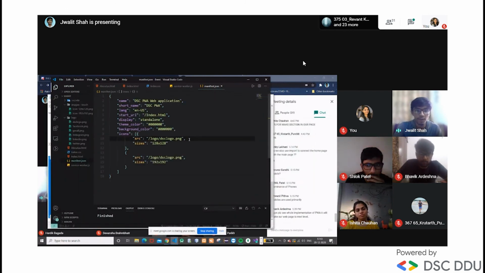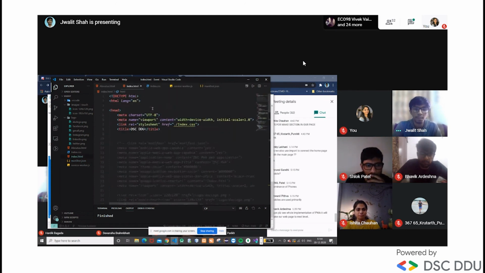So let's say we cache this many icons. We want to display these icons, which are the DSC logo, in our tab. We can see the icons. This is our background color, theme color, and start URL. The most important thing is that the start URL must be there, otherwise it will not start, meaning initiate any request. Our application name is this one, and the short name is this one. It doesn't matter for display.